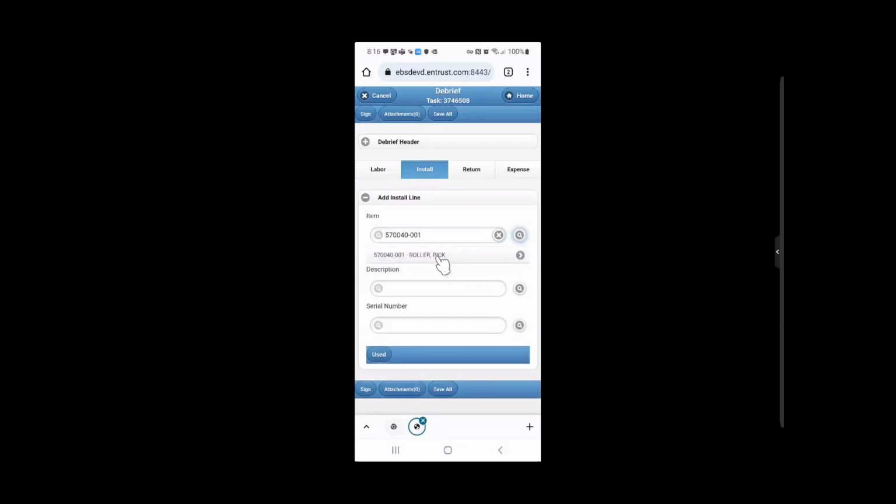If the item number search is successful, the item number and description will be displayed below the text box. Tap the search result to select the item number.